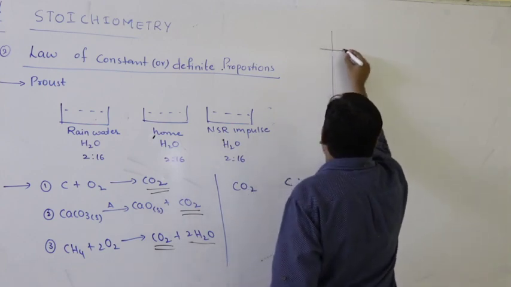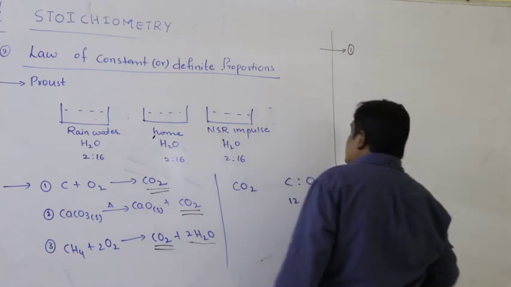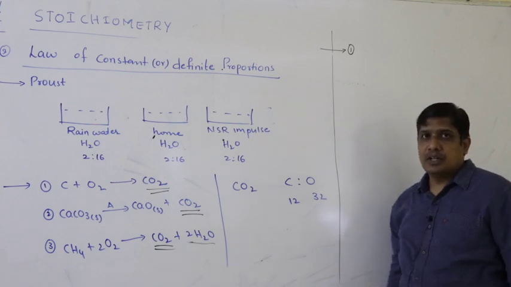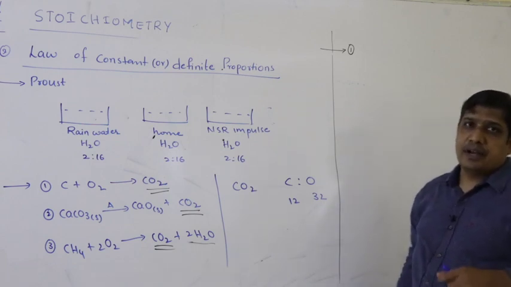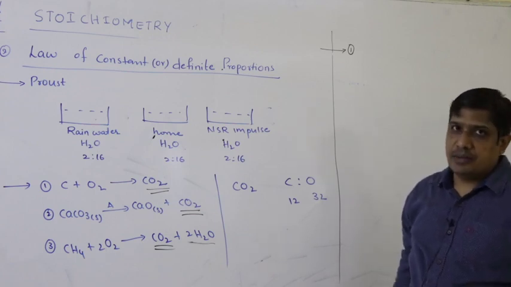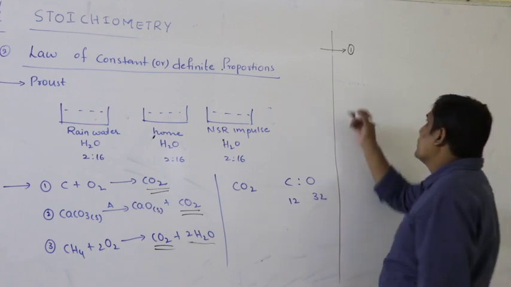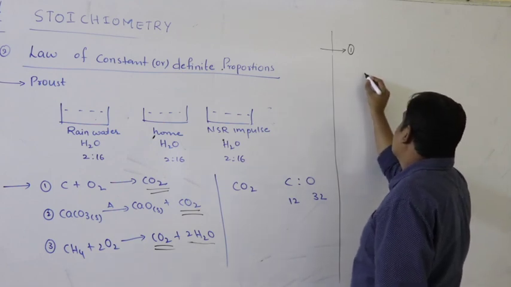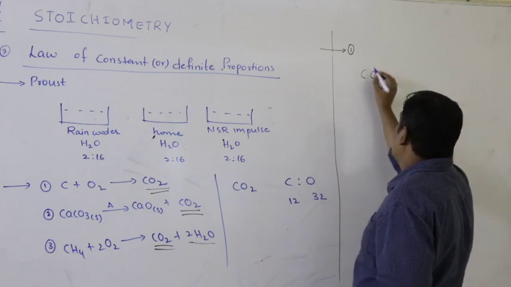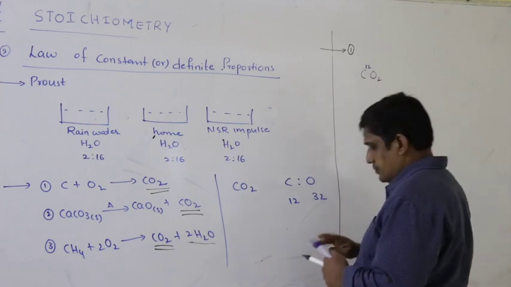It has one limitation. This law is not applicable if the compound is prepared or obtained by using isotopes of an element. For example, a student has prepared carbon dioxide by taking the C12 isotope.